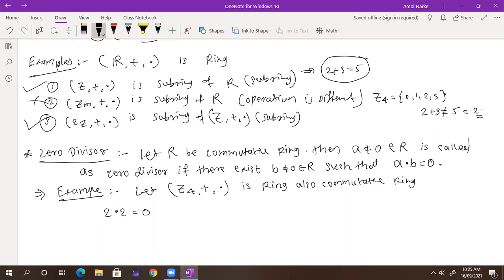So 2 dot 2 is equal to 0 under multiplication modulo 4. Here 2 is not equal to 0 and belongs to Z4, and again 2 is not equal to 0 and belongs to Z4. Therefore, 2 is a zero divisor.